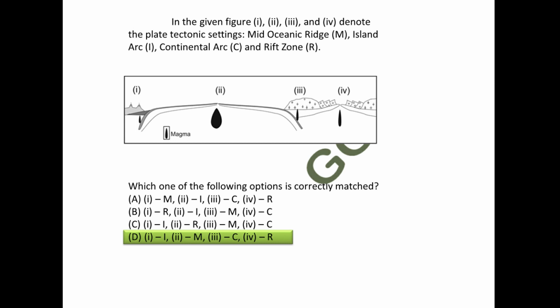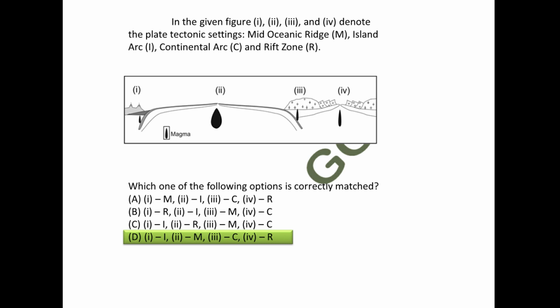The plate next to the oceanic plate which overrides the oceanic plate must be a continental plate, right? So at position 4 you can see there are two continental plates that are rifting apart and magma comes out in between them. So that is a rift zone. Okay, so fourth will be R.